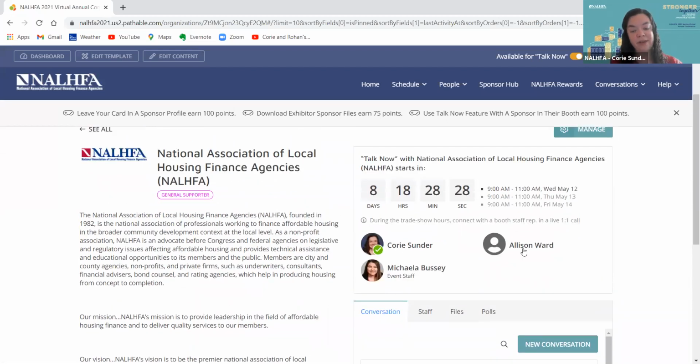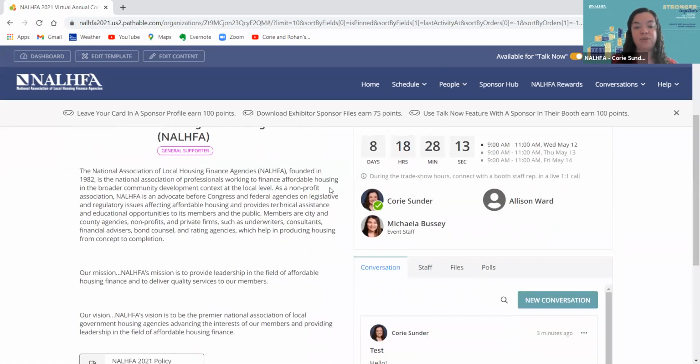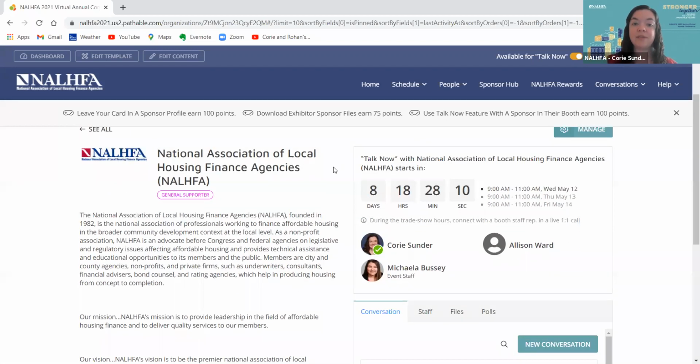So attendees, if you're looking at a booth and you see Corey has a green check mark, that means that Corey's available right here, right now. If you click that button to Talk Now, you can immediately begin a conversation with Corey about whatever topic you're interested in. So this is a really great way to get those answers in real time and get that engagement in real time. And again, our sponsors are going to be able to turn themselves on at any time throughout the day as well.